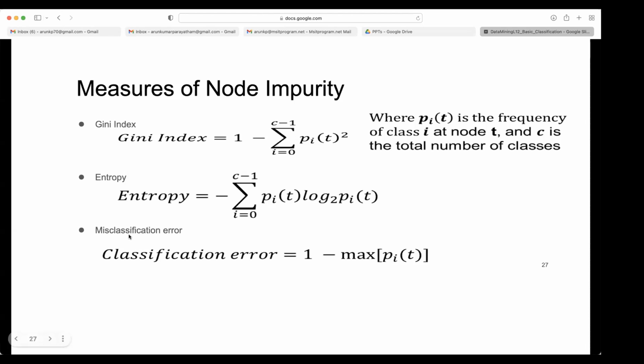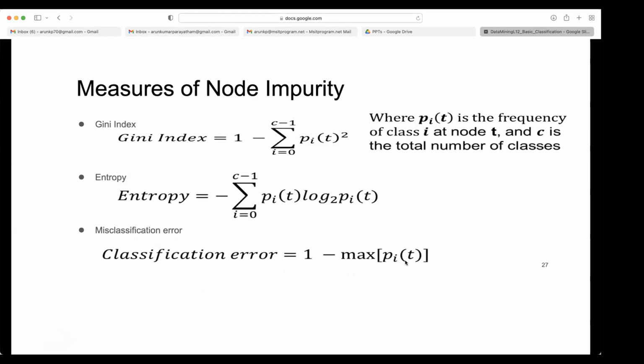Then the other technique to measure impurity is the misclassification error. This is what we have just now verified, which split is good. Classification error is 1 minus max of p_i. Can the max of p_i be more than 1?